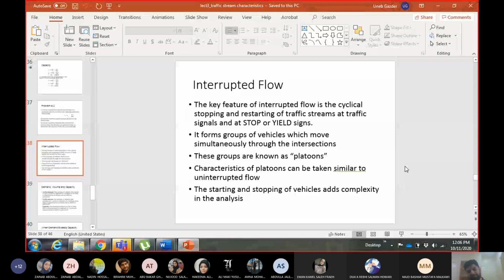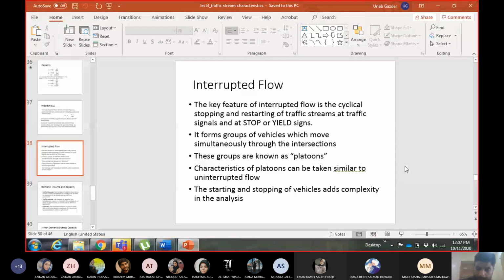So if there are 10 vehicles which are moving together and they have passed one intersection, until they reach the next interruption or the next intersection, they will behave as uninterrupted traffic flow. So the equations which we have discussed earlier about volume, flow, density, average headway, average spacing, they can be applied to these platoons as well. If you have no interruptions, then obviously the whole traffic flow is uninterrupted. But even if you have an interrupted flow facility, between one interruption and the next, the group of vehicles show the characteristics of uninterrupted flow facilities.